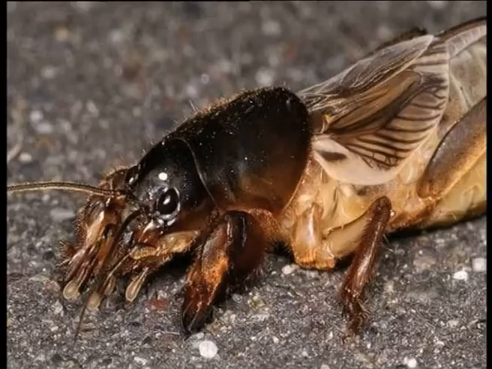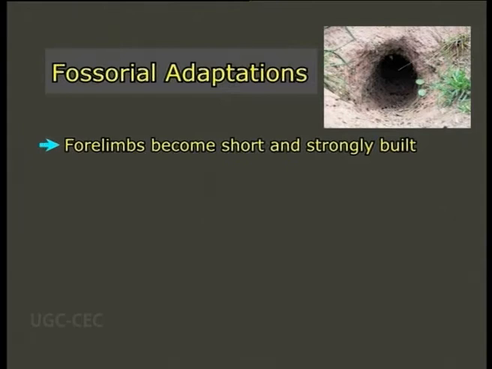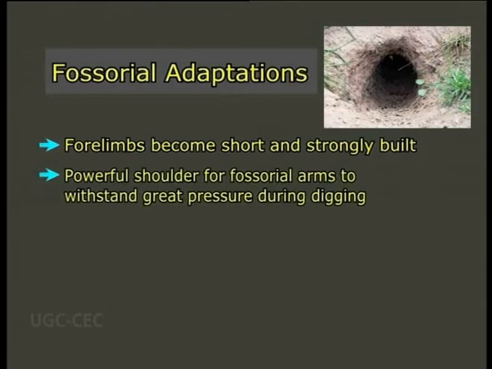Snout and teeth act as very important digging machines in swine. In the insect Gryllotalpa, the forelimbs are modified for digging purposes. The forelimbs become not only short and strongly built, but also very much broadened. A powerful shoulder is an asset for fossorial arms because it has to withstand great pressure during digging. The greatest diameter of the body lies near the shoulder.